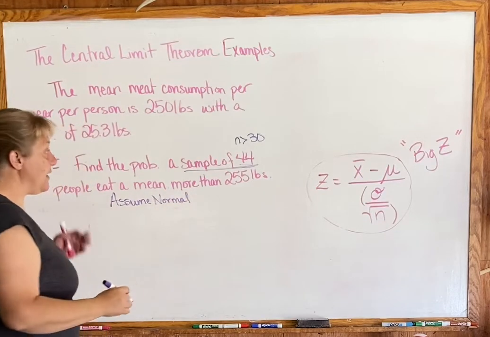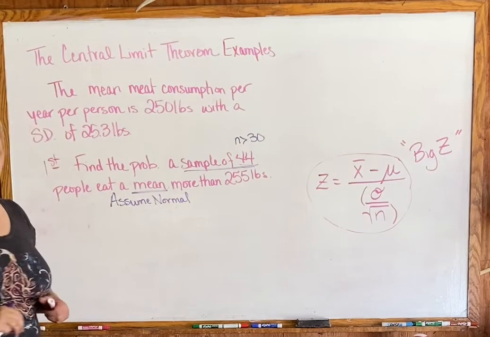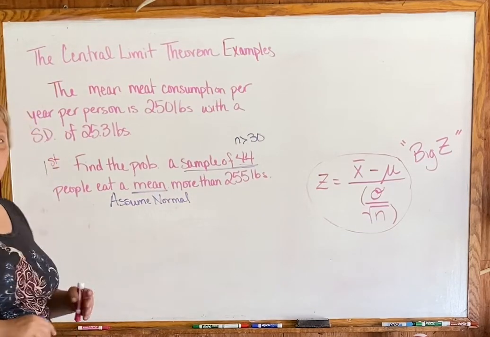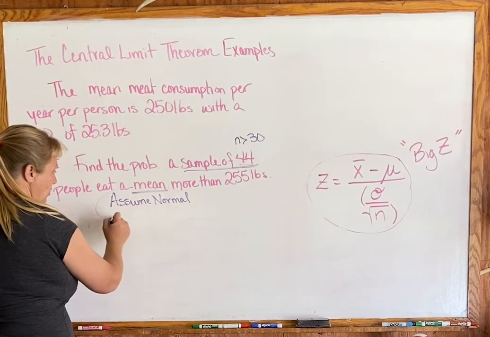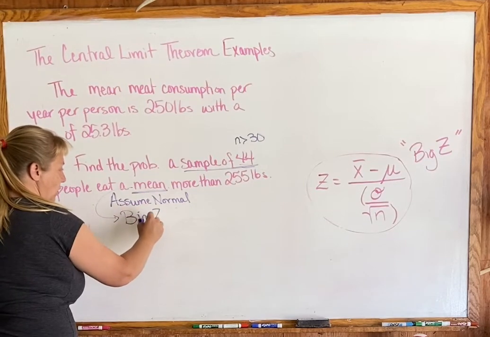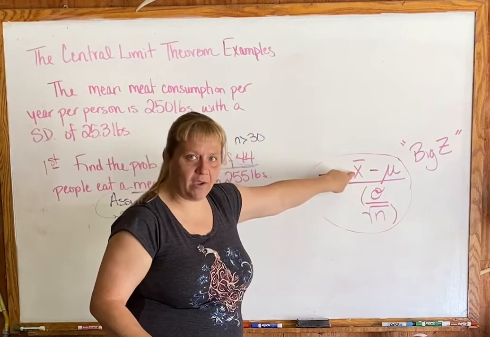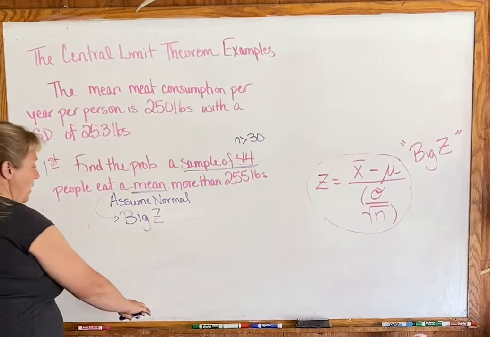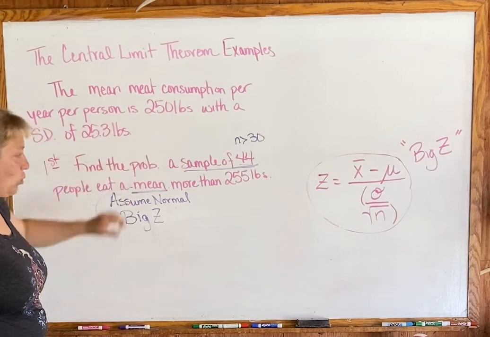The next important thing is that it's talking about a mean: these 44 people eating a mean of more than 255 pounds. That tells us we're going to use the big z-score, the value right there. So a little bit different in the question: the sample size and the word mean.